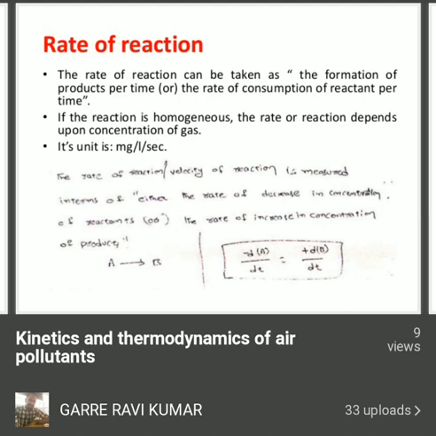This is the important one, you have to remember: the rate of reaction or velocity of reaction is measured in terms of either the rate of decrease in concentration of reactants or the rate of increase in concentration of products. You can see here A is a reactant and B is a product. A gives B. So A is converting into B. A is a substance dissolving in a liquid, so A has some concentration in the liquid.